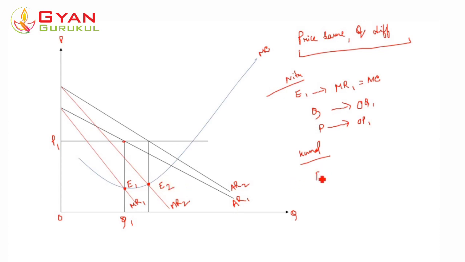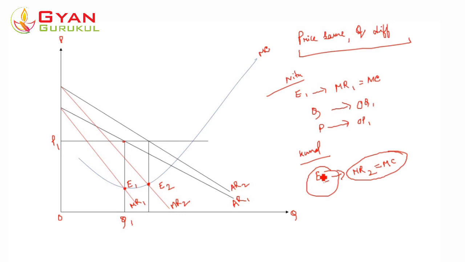At E2, you can clearly see that MR2 is equal to marginal cost, right? Also, the slope of MC is higher than the slope of MR, which satisfies both conditions, and that means E2 is our equilibrium point for the monopolist if he is selling according to the demand of Kunal.